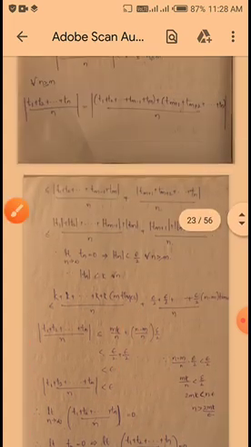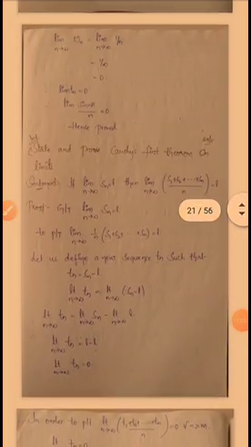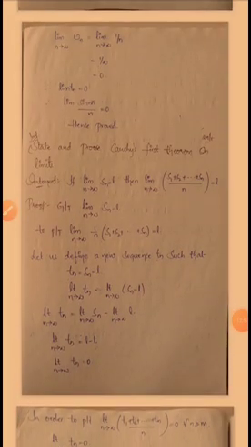Okay, once again see here, this is very very important. So once again, state and prove Cauchy's first theorem on limits. Statement: limit n tends to infinity Sn is equal to L, then limit n tends to infinity of S1 plus S2 plus up to so on plus Sn, by n, is equal to L. Okay, now prove. Given that limit n tends to infinity Sn is equal to L, now we have to prove that limit n tends to infinity of 1 by n into S1 plus S2 plus up to so on plus Sn is equal to L.